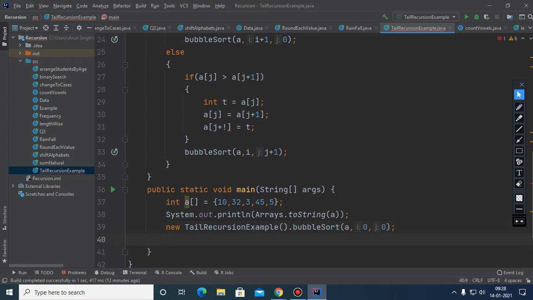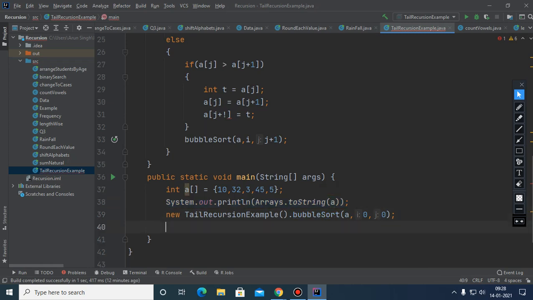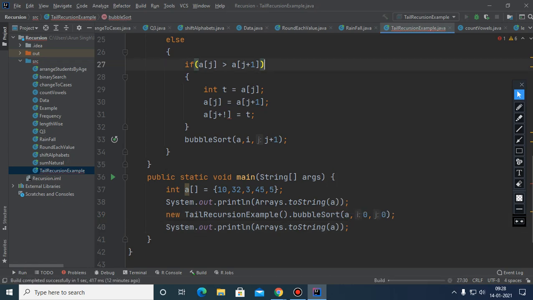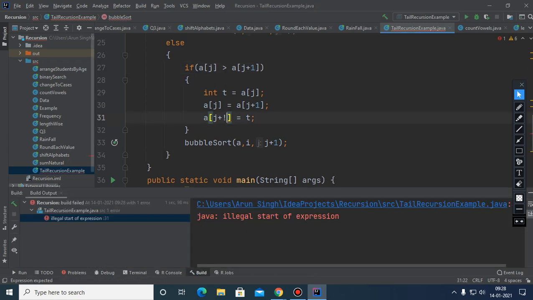After that, this statement will come again here. So here I'm simply calling this function. Illegal start of expression, just wait. Yes, it is 1, not a mark of exclamation.